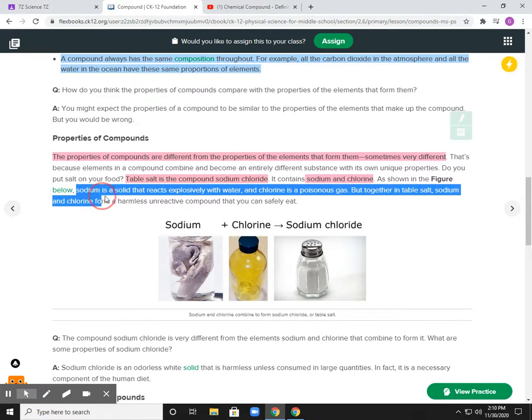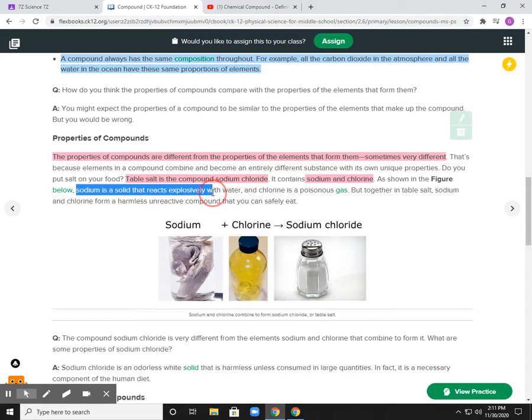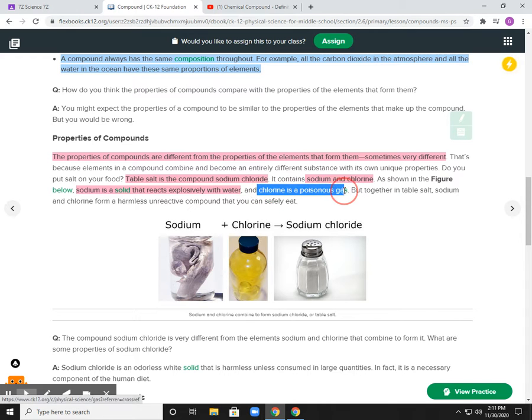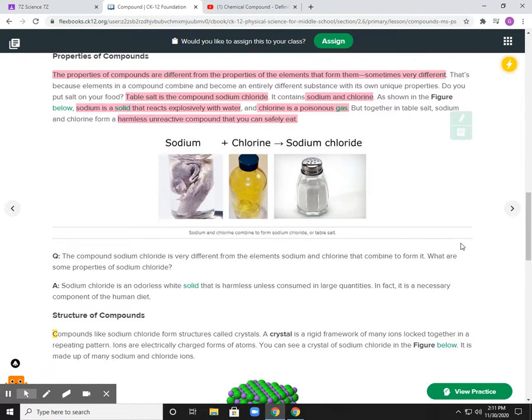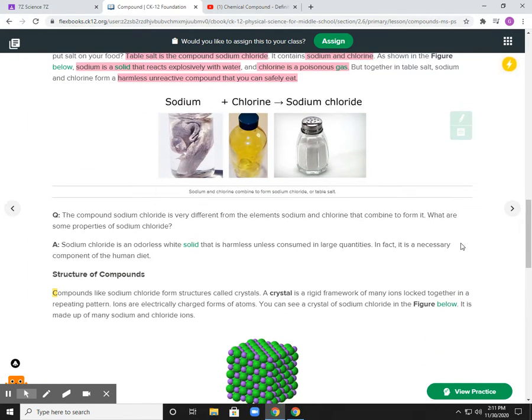Sodium in its element form is a solid, and it's very explosive. It reacts explosively with water. Chlorine is a poisonous gas. However, when you put 1 atom of sodium with 1 atom of chlorine, you create this harmless, unreactive compound that you can safely eat, which is sodium chloride. So very interesting and sort of counterintuitive.